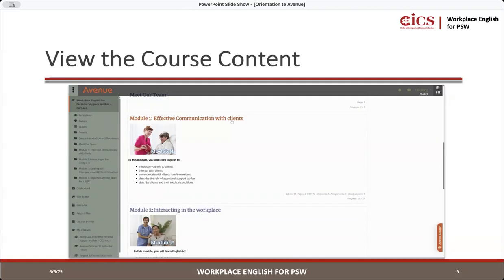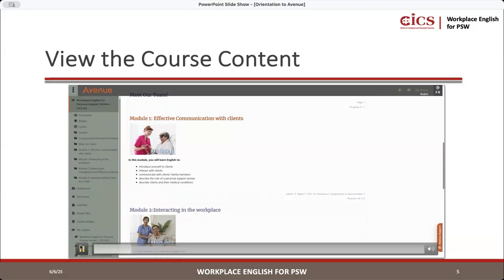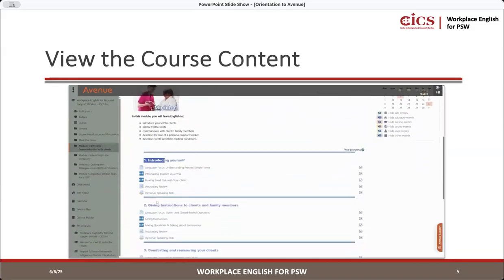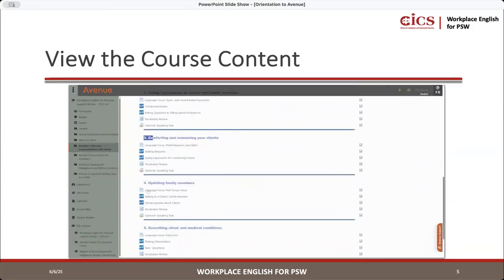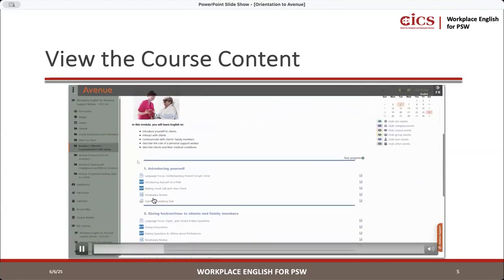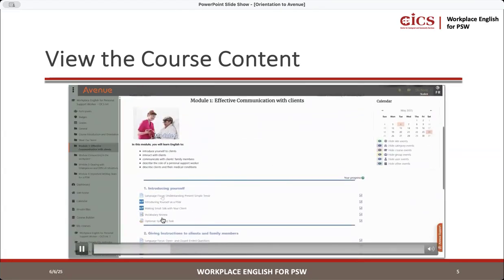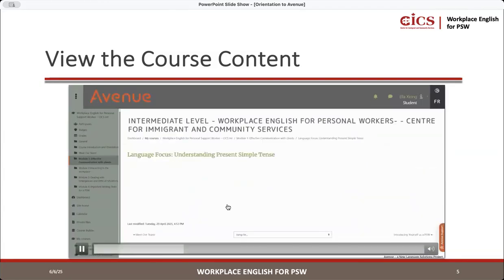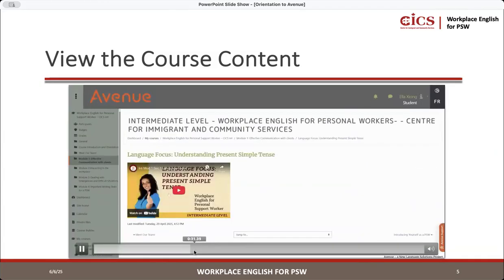So when you first log in, you'll be able to see the course and see how it is. And after that, you have the 2 sections per week. So I'm just going to show everybody. This is how it will look like, right? So introducing yourself, giving information, updating client, describing the medical conditions, right? All of these are just topics, right? So this is the language focus, right?